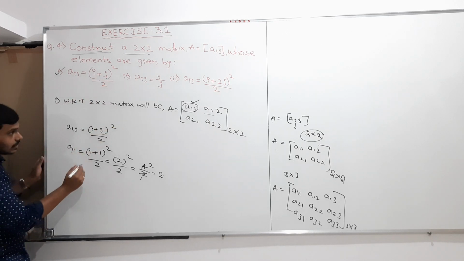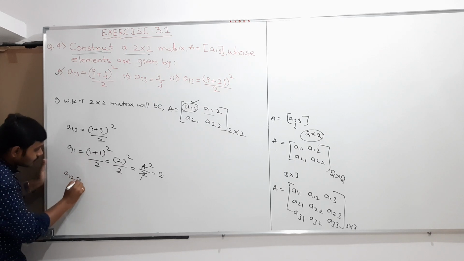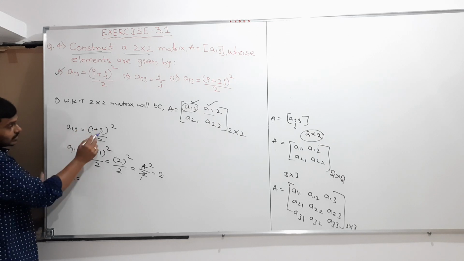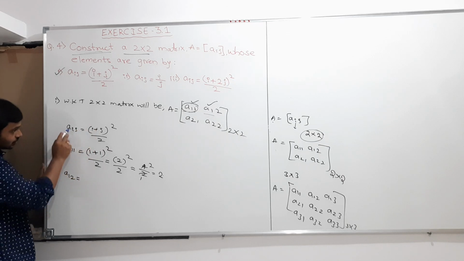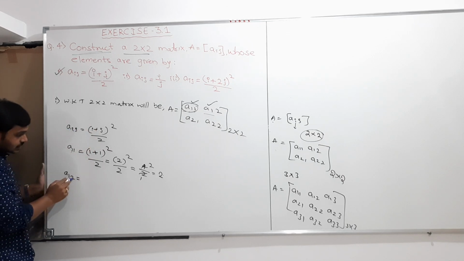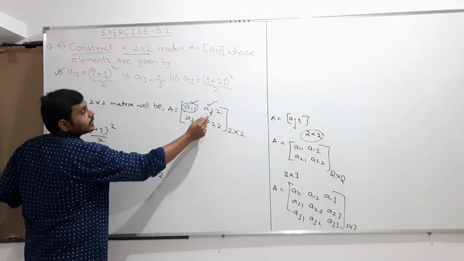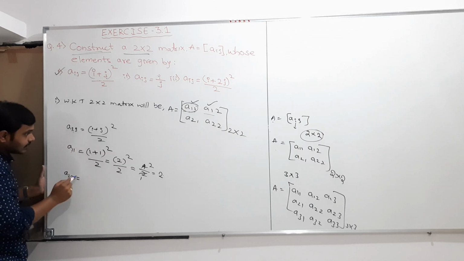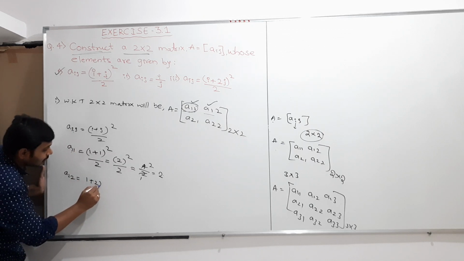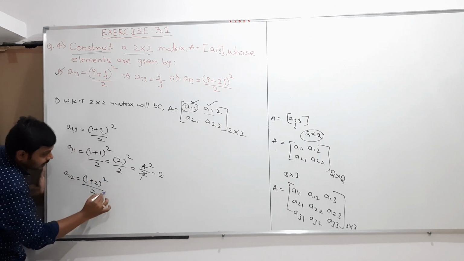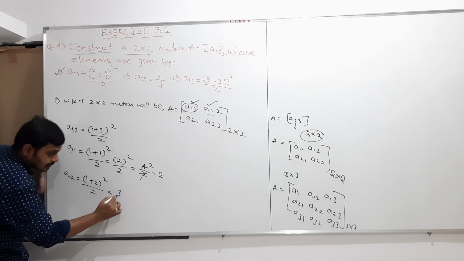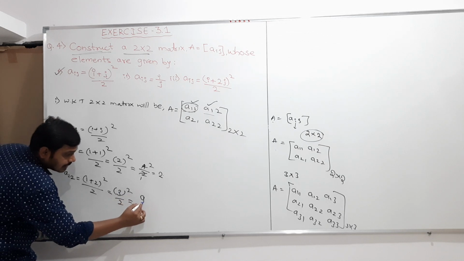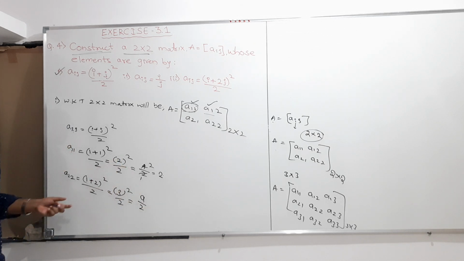And similarly I will write A12. So A12 is the next element I need. In this formula I am substituting i value as 1 and j value as 2. Then I will get the A12 element. So (1 plus 2) whole square, whole divided by 2, and 1 plus 2 is 3, whole square divided by 2. 3 3s are 9 by 2. Like this we should write.